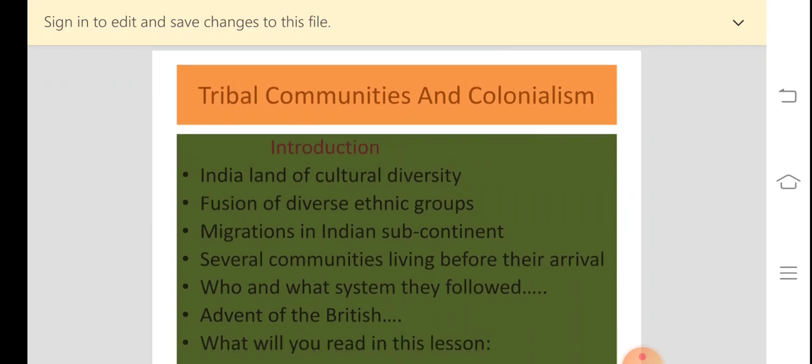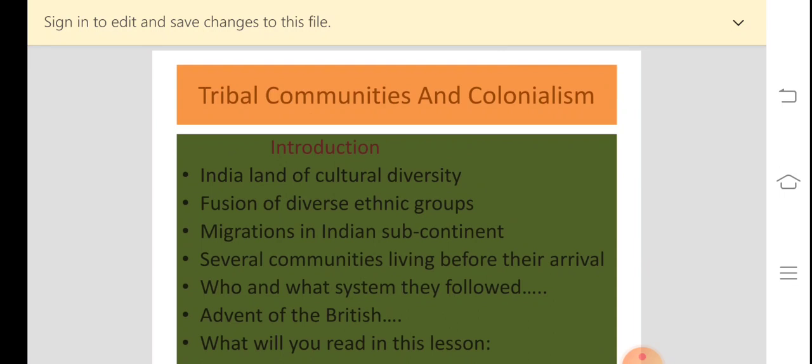But we have seen that when the Britishers came, the situation underwent a dynamic change. Today's first topic was the kind of life they were living, the tribal way of life.